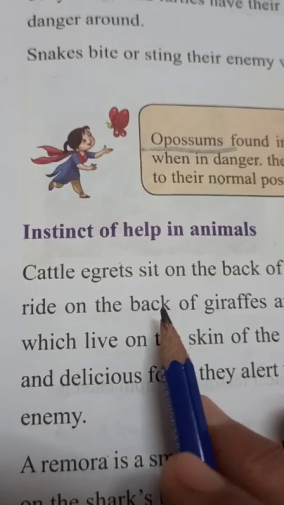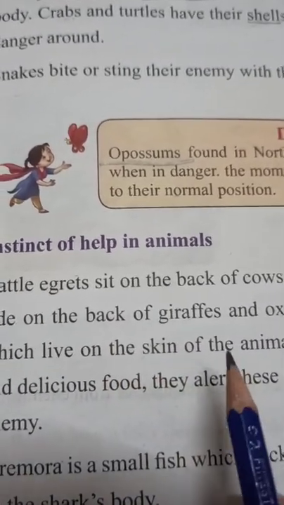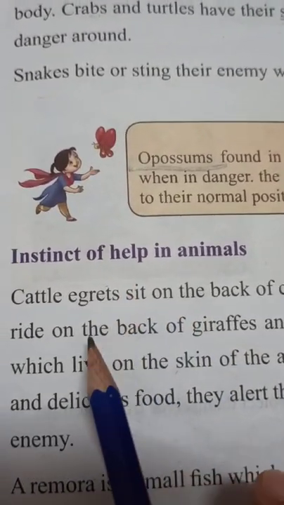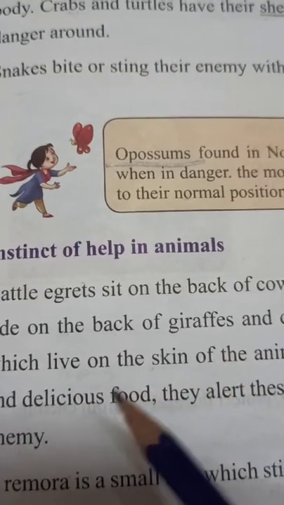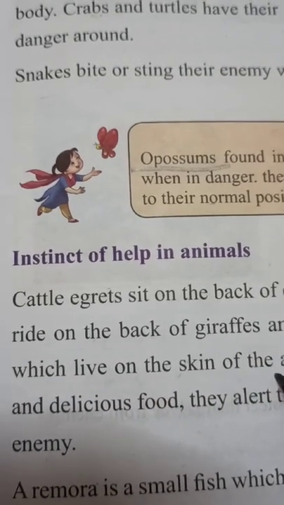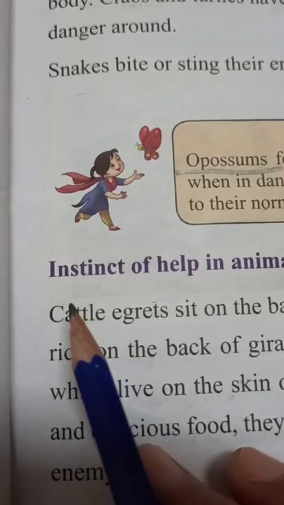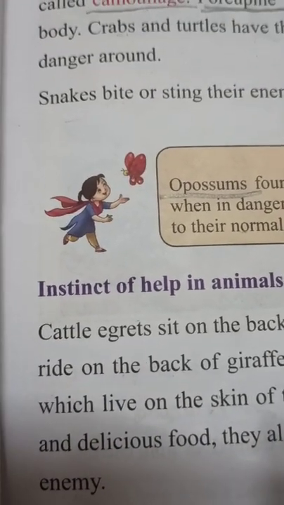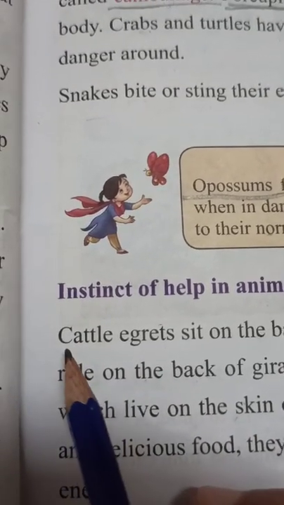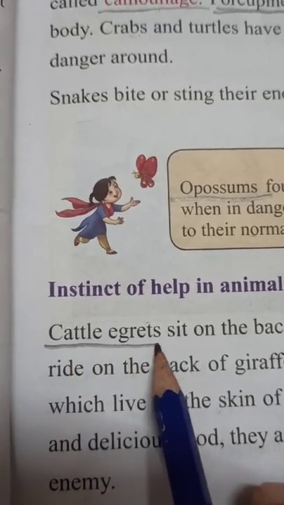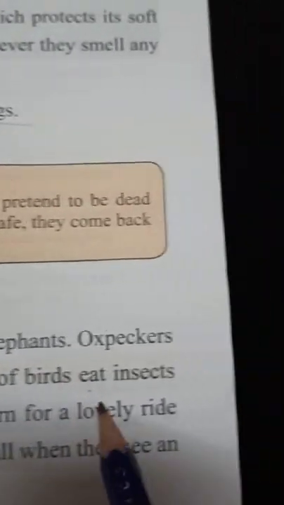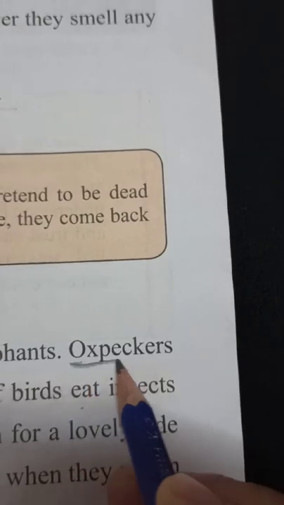In this paragraph, children, you can see that one kind of animal helps to save the other animals. Here they have given the names of two kinds of birds. One is cattle egrets and second is oxpeckers.